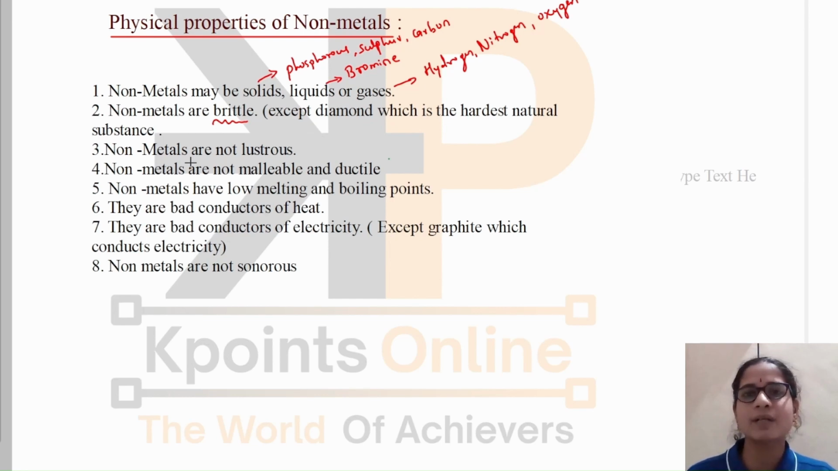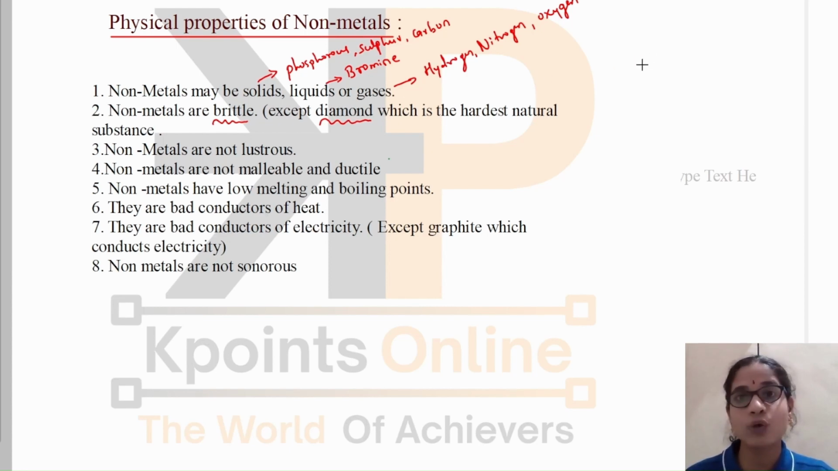are not malleable and ductile. They will not form any thin sheets or be drawn into wires because they are brittle in nature. And remember that diamond is the hardest natural substance, even though non-metals are brittle, which means they are not hard. Among them, diamond. What is diamond?